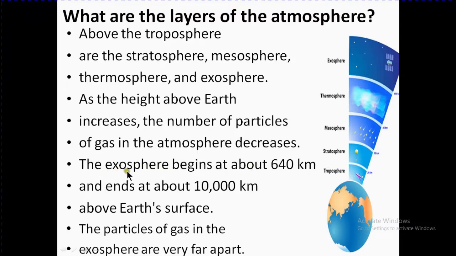The exosphere begins at about 640 kilometers and ends at about 10,000 kilometers. This is the thickness of the exosphere. Above Earth's surface, the particles of gases in the exosphere are very far apart, or you can say that the gas particles present here are far away from each other.